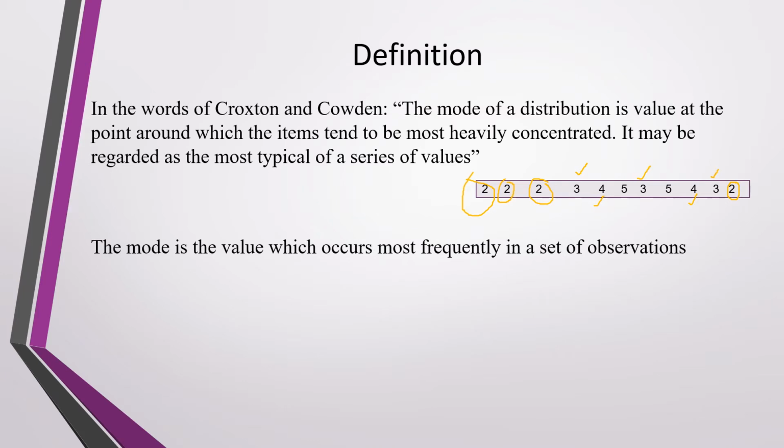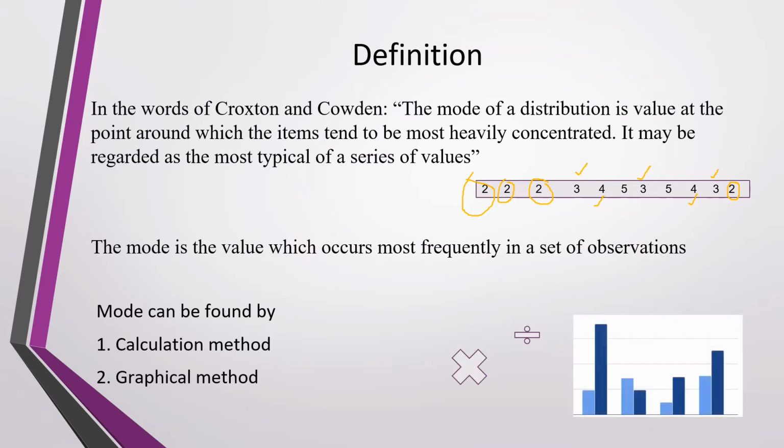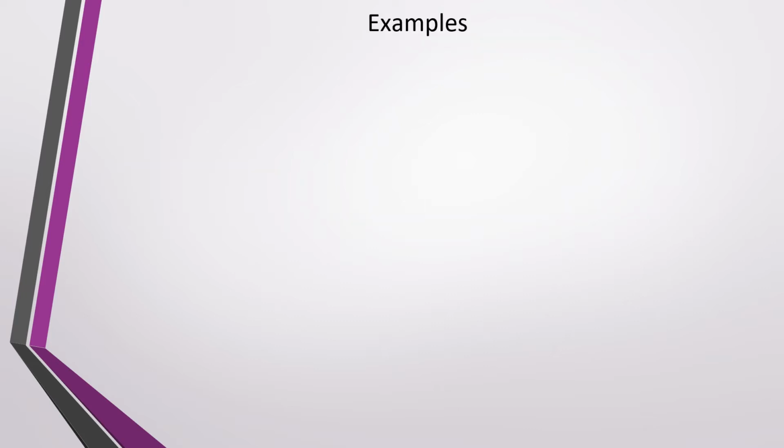So in simple terms, the mode is a value which occurs most frequently in a set of observations. Mode can be found out by the calculation method and the graphical method. Calculation method for ungrouped data, that is raw data: the observation which is repeated most frequently is the mode.